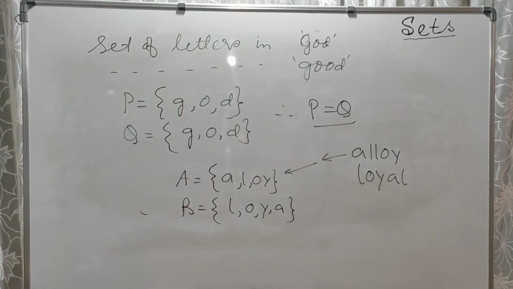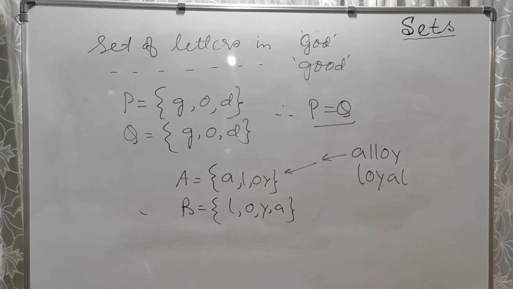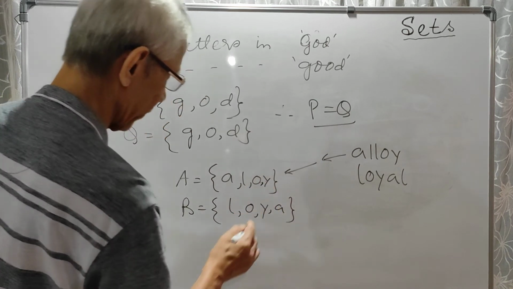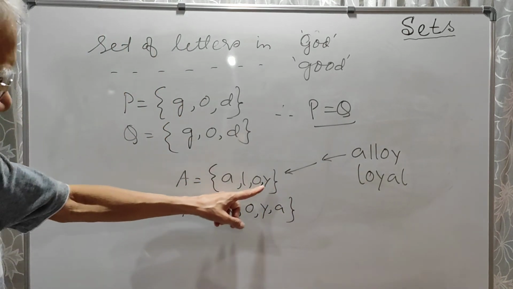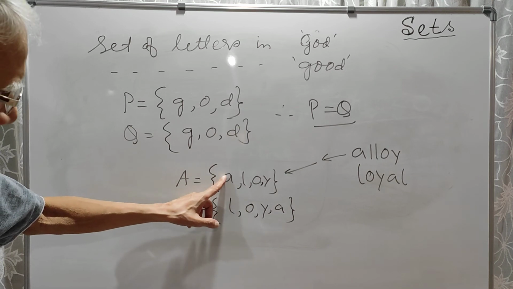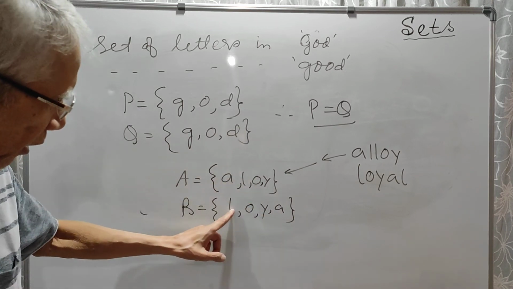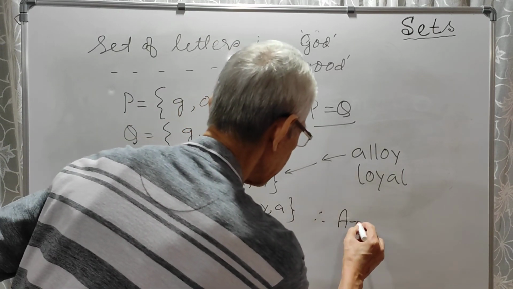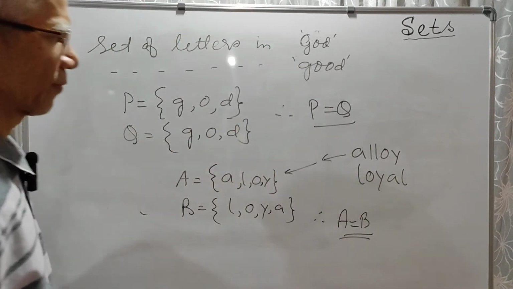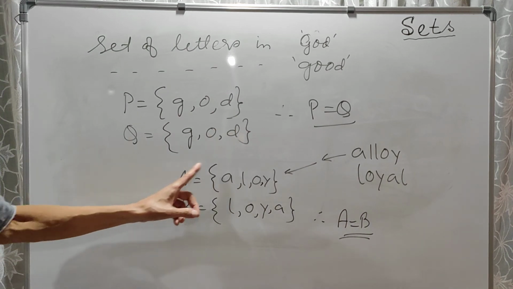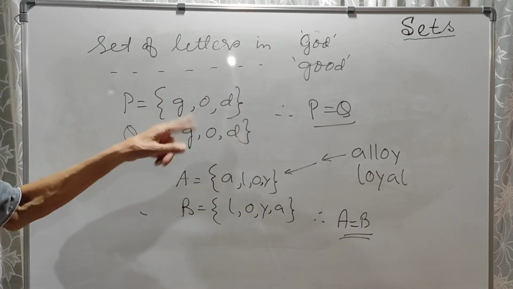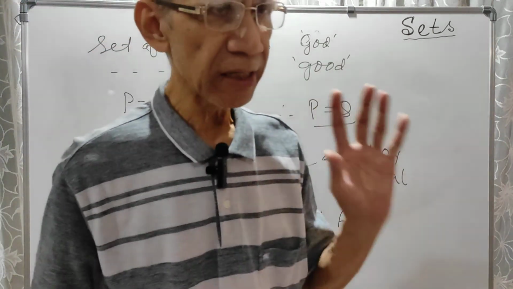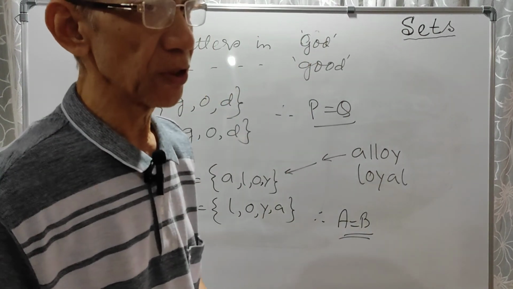So L, O, Y, A. And here alloy, A, L, O, Y. Now see, these two are exactly the same. They have exactly the same elements. So therefore, what is our conclusion? A equal to B. Okay, follow? So A and B are equal sets. That is the meaning of equal or equivalent sets. That means two sets having exactly the same elements, without repetition, of course.